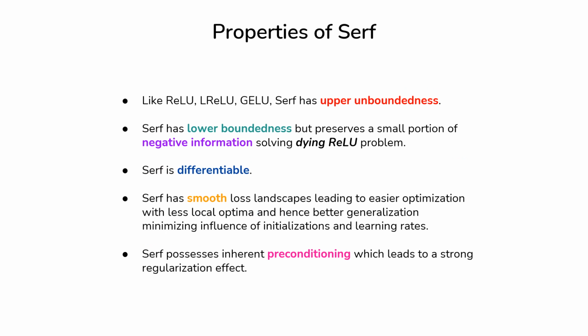Considering the previously mentioned drawbacks, we have developed a novel activation function, Serf, which has the properties as shown here. In particular, Serf has upper unboundedness and lower boundedness, preserves a small portion of negative information, is smooth, differentiable, and has inherent preconditioning leading to strong regularization effects.